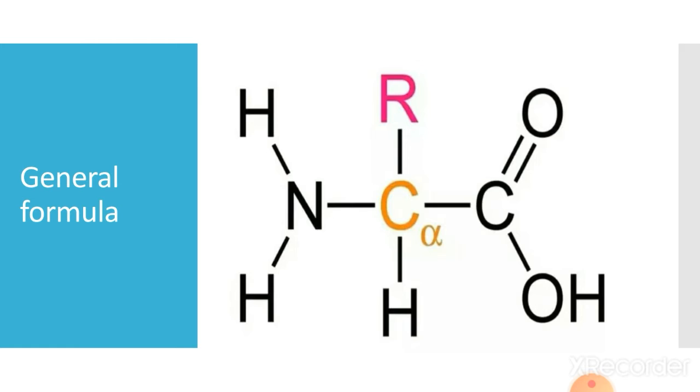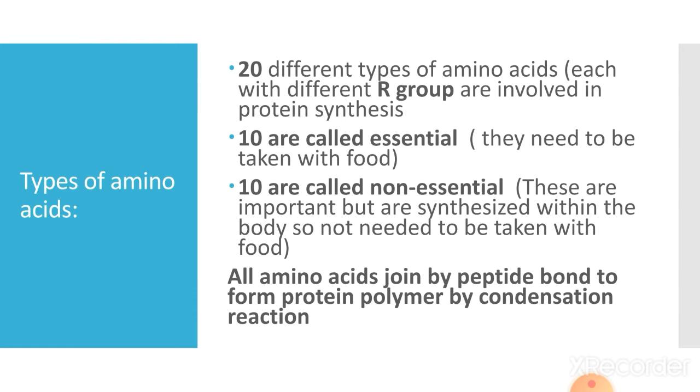And the only difference in different amino acids is due to the presence of the R group, which can be variable. It is a variable side chain, and the rest of the components do not change in a protein molecule. 20 different amino acids are present, each with a different R group. What is the R group? The side chain alkyl group, which is involved in the synthesis of protein.